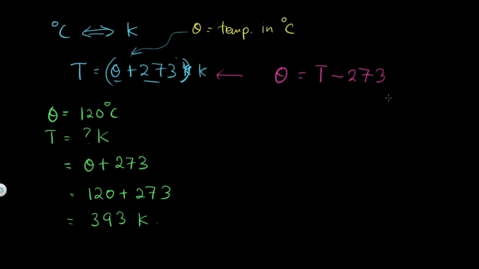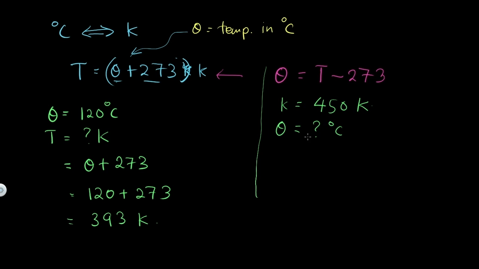Let's make an example here. We have a temperature given for an object equal to 450 Kelvin. What is the temperature of this object in unit of degree Celsius? How can we do that?